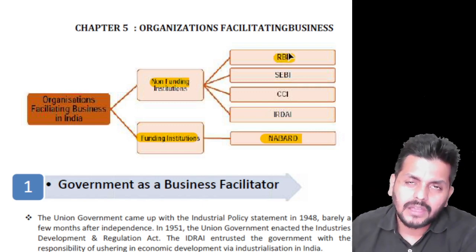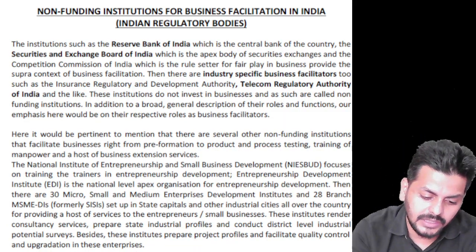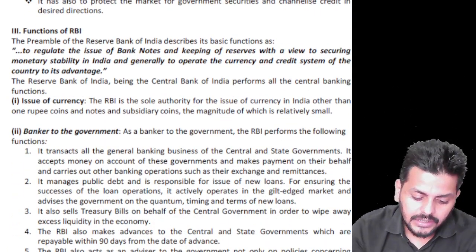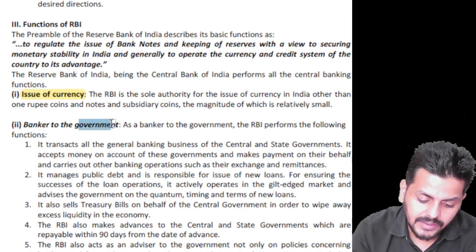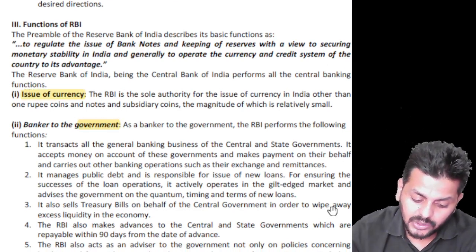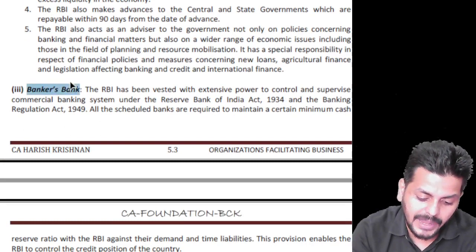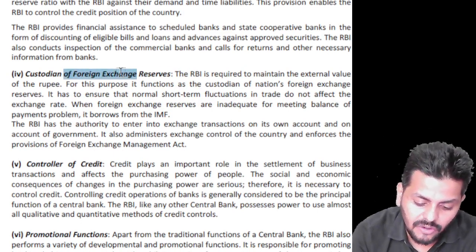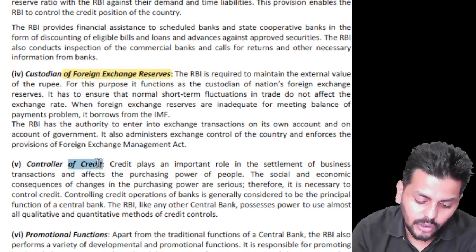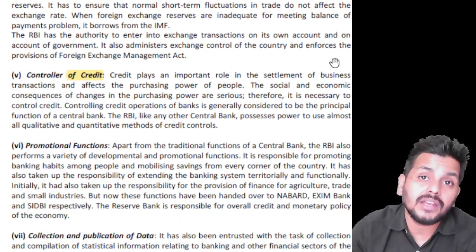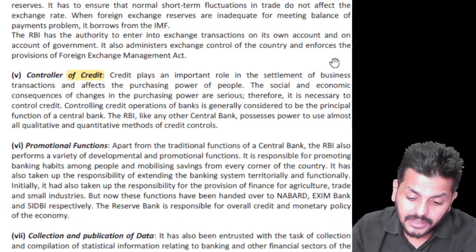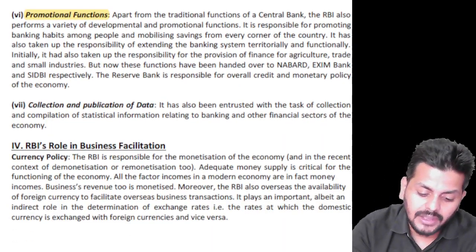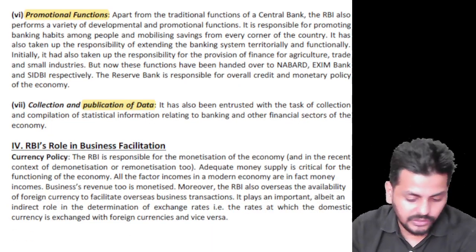are RBI. You know the functions of RBI, right? RBI is the issuer of currency. I think I just want you to run through that. It's an issuer of currency, banker to the government. It's also the banker to other banks, so it's called the bankers' bank. And it is a custodian for holding all the forex reserves in one place. Control of credit in a country: too much money flowing in will lead to inflation. So controlling credit, promotional functions, and collection and publication of data. RBI even does that towards the end.